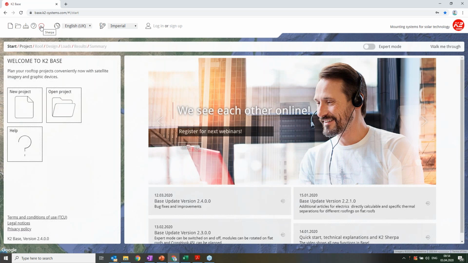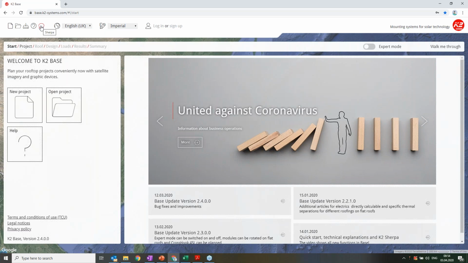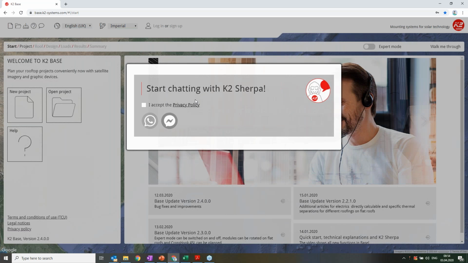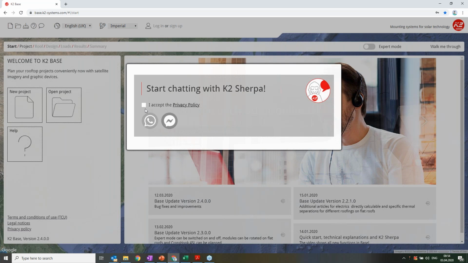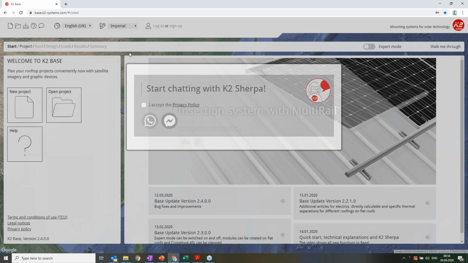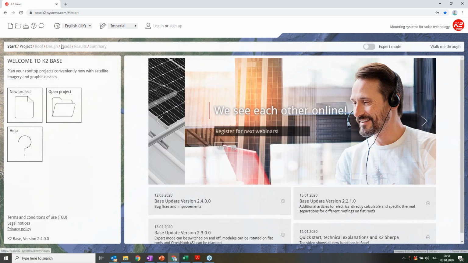And here you can see there's also an icon called Sherpa. Sherpa is basically a robot, and here you can ask any doubts about K2 Base. You can talk to the robot, and you can also talk to him via WhatsApp or Messenger. So if you have any doubt, you can talk to K2 Sherpa, similar to what the iPhone does. And then you can download the project file. I will show you that later, and all of it is very simple to see.